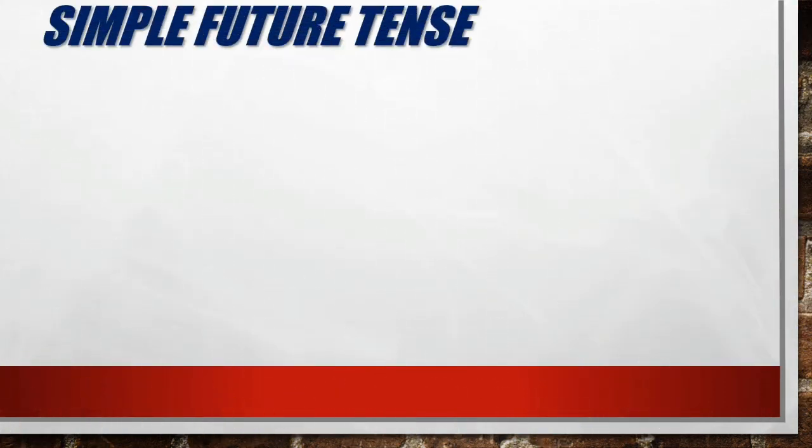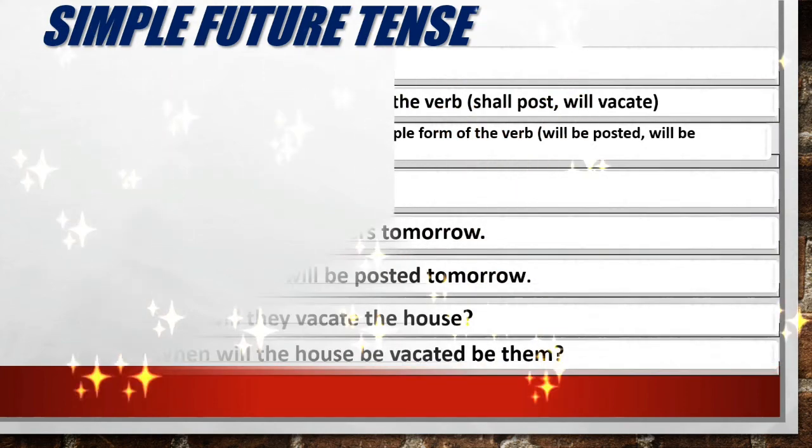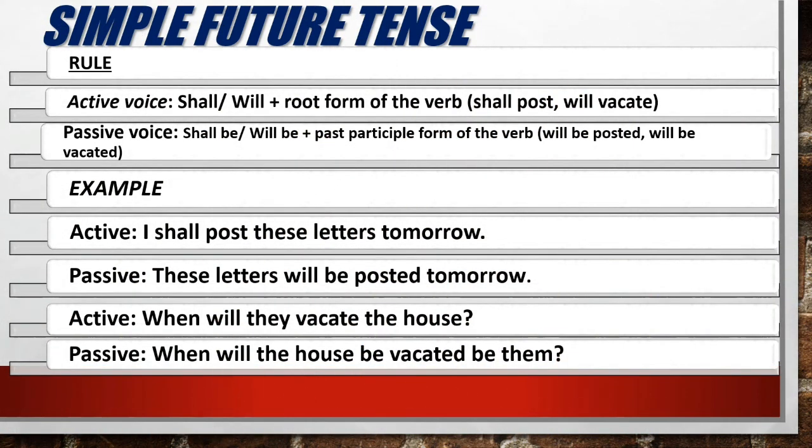Now let's see the rules for simple future tense. In simple future tense, active voice will be given to you in this format: shall or will plus the root form of the verb. While changing it into passive, you will use shall be or will be plus V3.